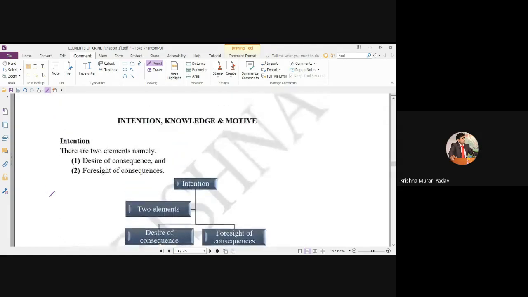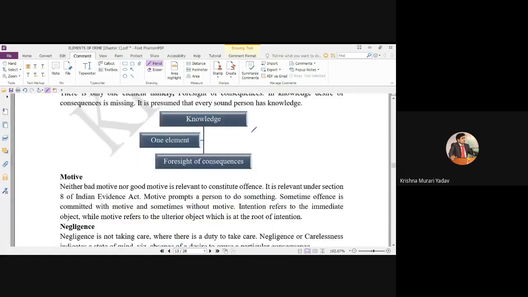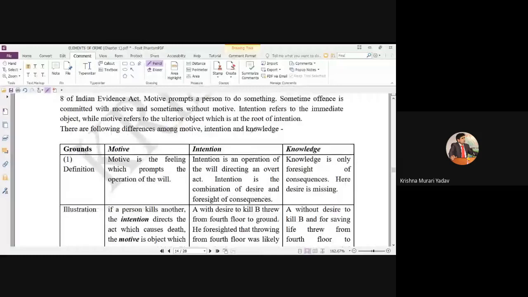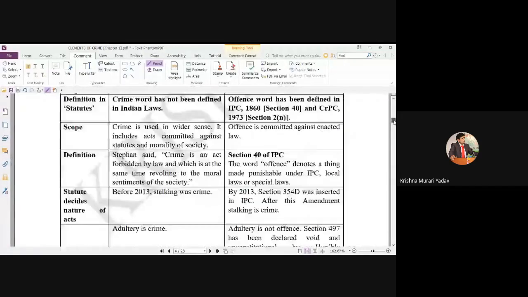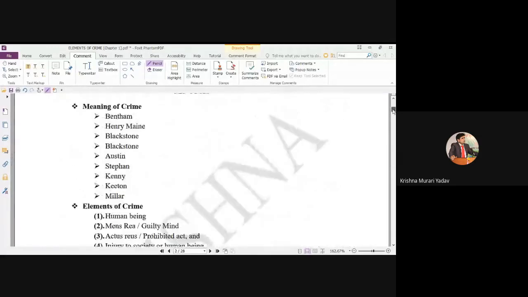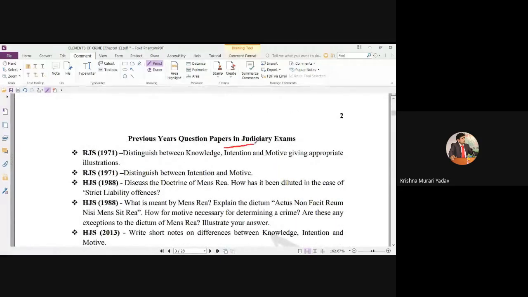Come to the facts. As you know, some questions had been asked in our semester exam: difference between intention, knowledge, motive. As you know, I have a shortage of time and I have written it, you can read yourself. There is no need to discuss these points. Come to the direct case. Here you can read motive, intention, knowledge. In the morning, I added some question papers which had been asked in the judicial service exam. Here you can see the question paper of the judicial exam. In the Rajasthan Judicial Service, the question was: distinguish between knowledge, intention, motive.